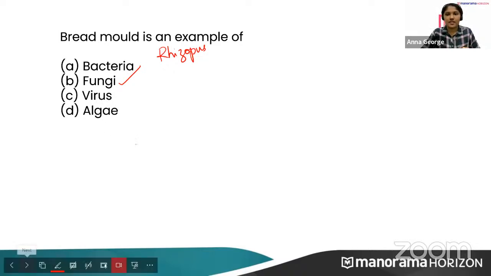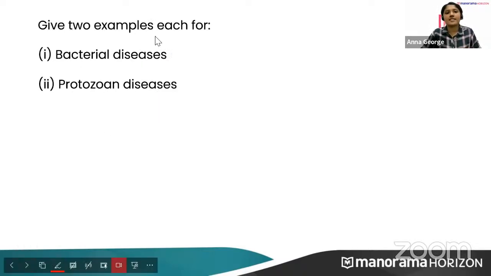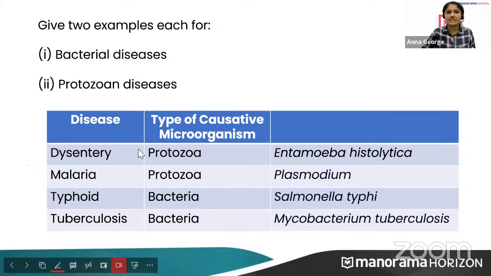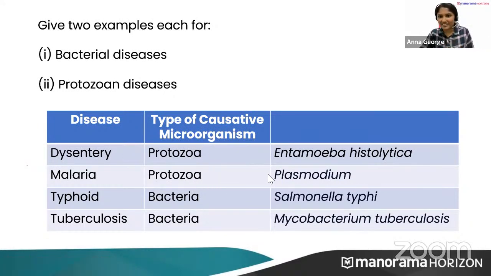Now, give two examples each for bacterial diseases and protozoal diseases. These can be memorized only, so this cannot be taught to everyone. You can remember this or you can memorize these things. It is given in your textbook. Those are some bacterial diseases. Yeah, very good, everyone. I'm getting the answers from everyone.